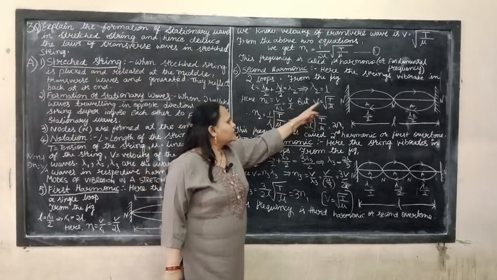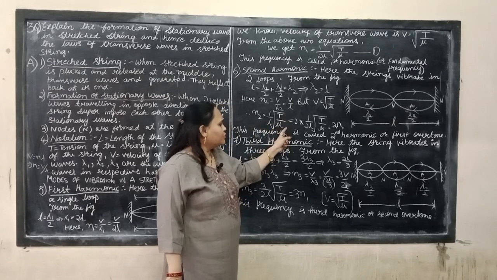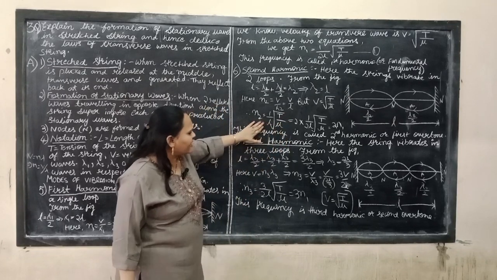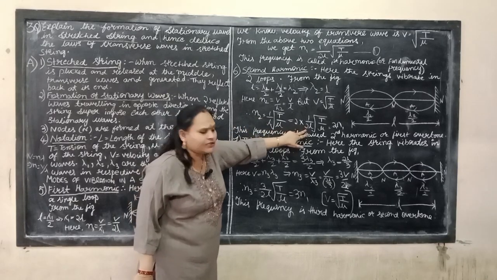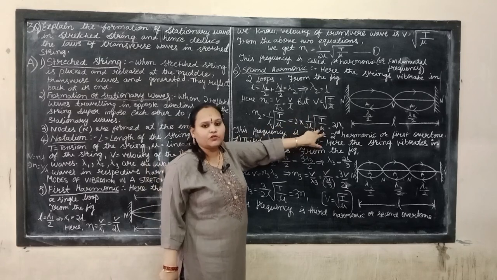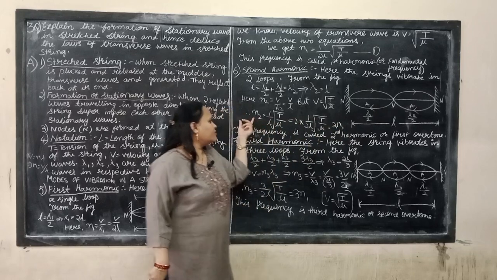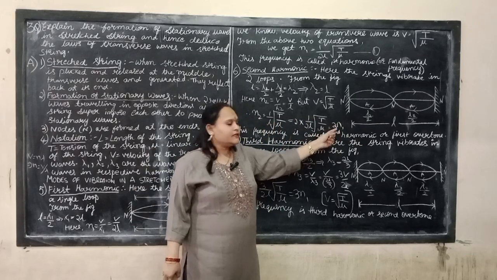Then n2 equals 1 by L into substituting root of T by mu. Multiplying by 2 and dividing by 2, what do we get? 2 into 1 by 2L into root of T by mu, which is equal to 2 n1. So second harmonic n2 equals 2 n1.